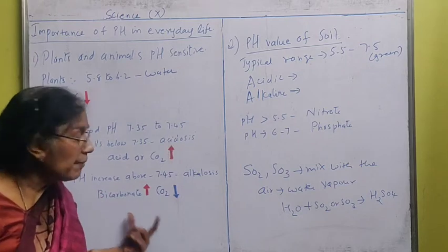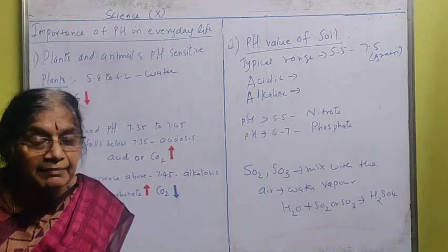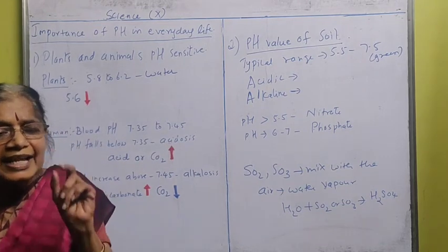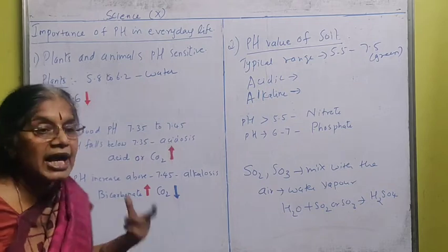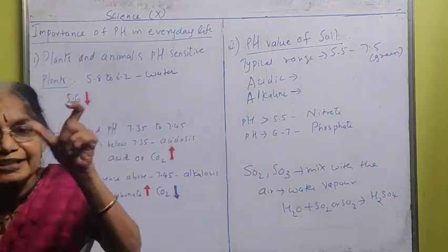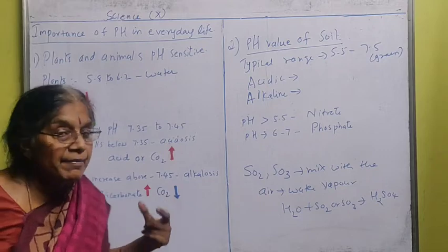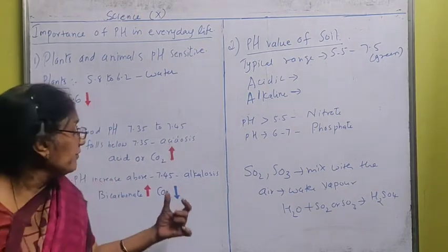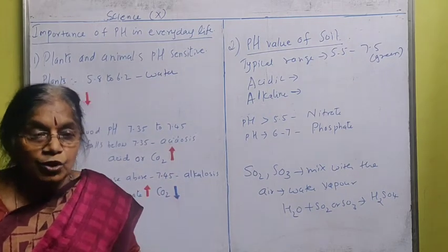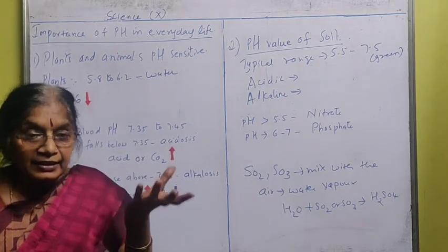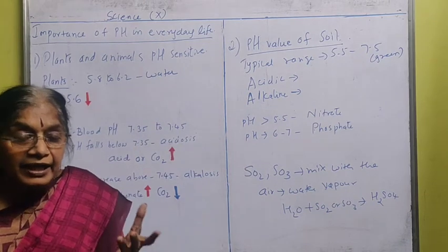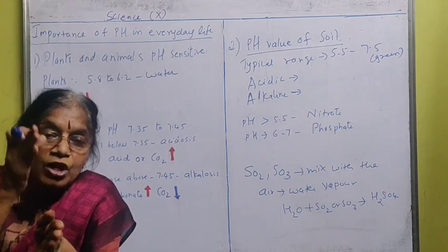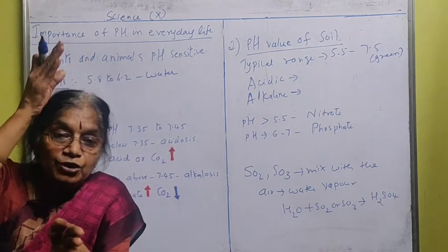Okay, and the bicarbonate, the alkalis, will start increasing. Whatever our body cells are there, they need only a certain percentage of bicarbonate. So the growth of those cells will be affected, and the level of carbon dioxide should not decrease at a time. If the level of carbon dioxide is decreased, the carbon dioxide wastage will be thrown out. But a decreased level of carbon dioxide is also not good for our body. Suddenly the level should not fall down.